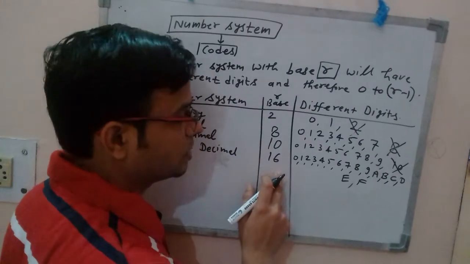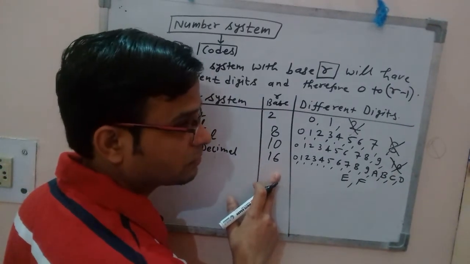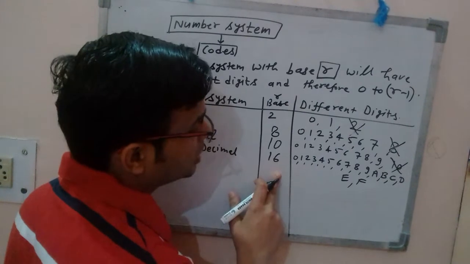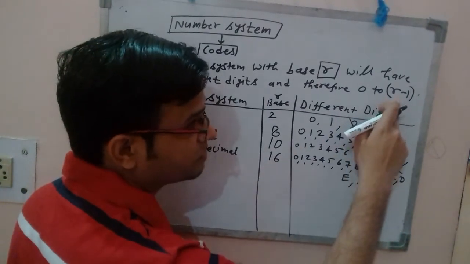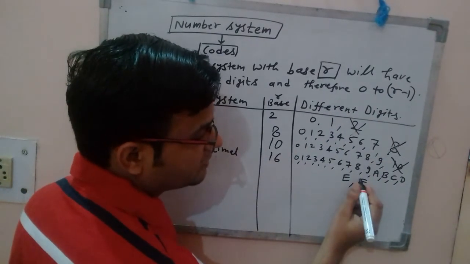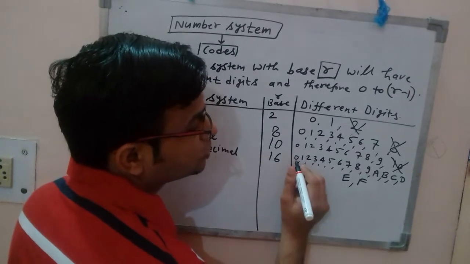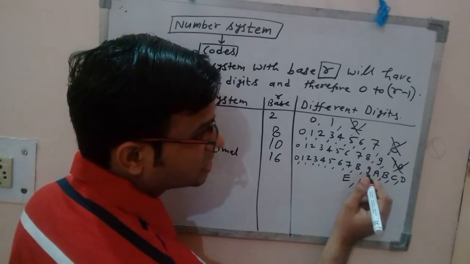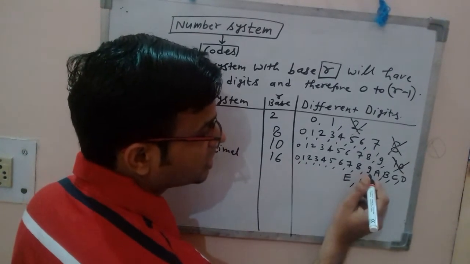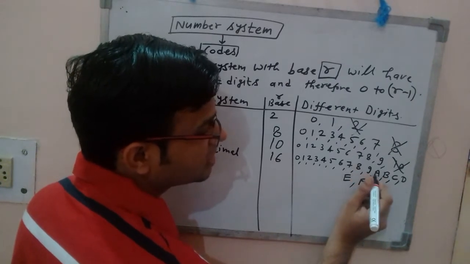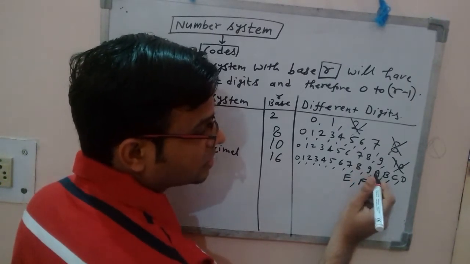So up to how much will it go? What value will it go to? It will go to 16 minus 1, that means 15. That means F, till F it will go, right? So 0 to 9 first. These are the 10 symbols from 0 to 9, and after 9 you will write 10, right?